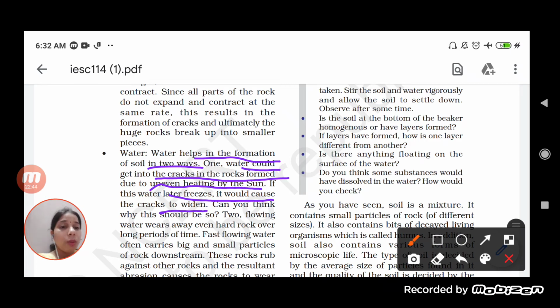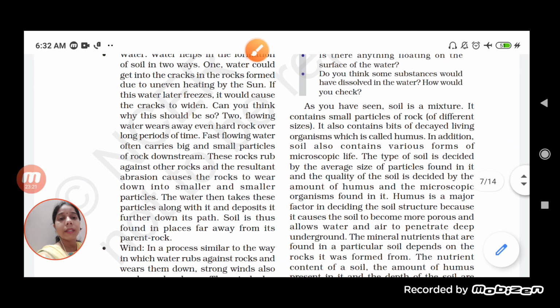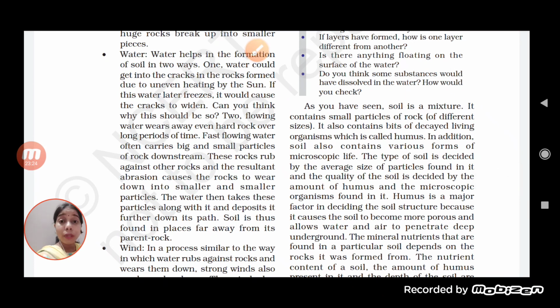The second one is 2. Flowing water wears away even the hard rock over a long period of time. Fast flowing water often carries big and small particles of rock downstream. So the second one, flowing water, takes away the hard rock, and this hard rock is taken away with the water over a long distance, due to which, with the flow of the water, this rock will collide or get rubbed against other rock,